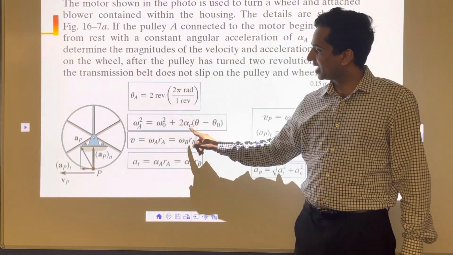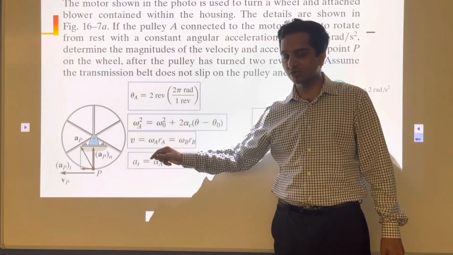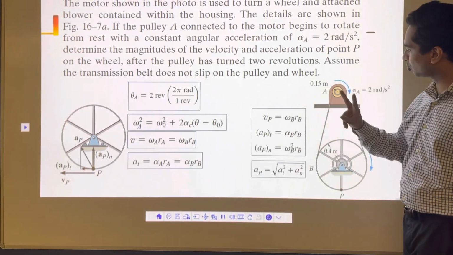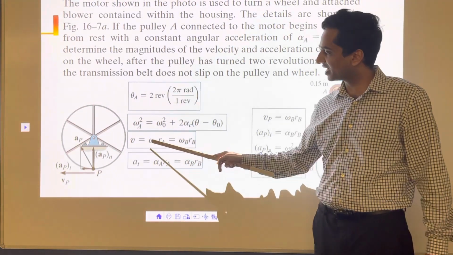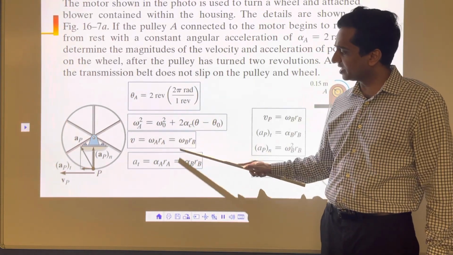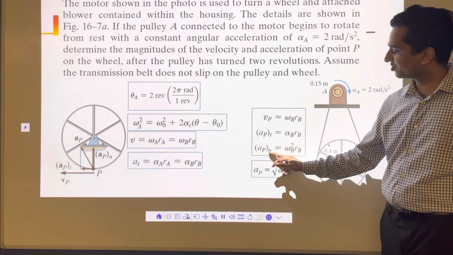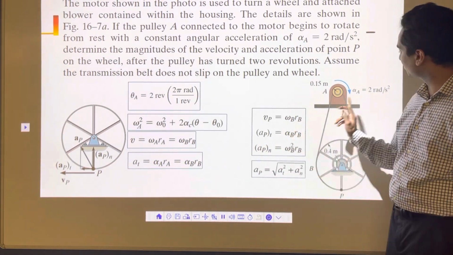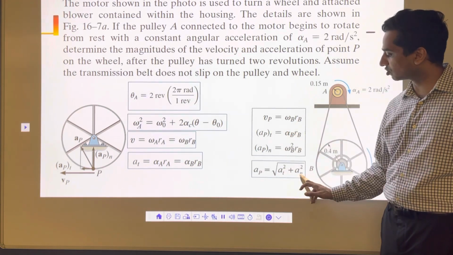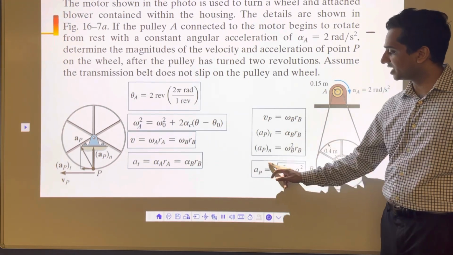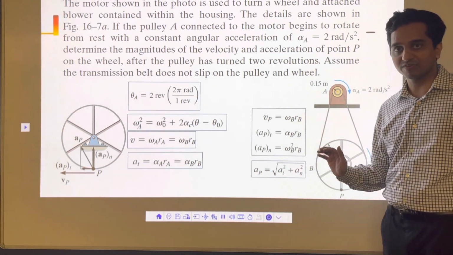4 pi, and then alpha c is equal to 2 radian per second squared. I'm going to put that there, and then I'm going to calculate omega A. That will be the speed at the 2 revolution mark. Once I have omega A, I'm going to put that omega A here. I can calculate omega B, and then I can solve this problem. So once I have omega B, I can calculate this normal acceleration. I have alpha B already, so I can calculate this tangential acceleration. Once I have these 2 values, I can solve for AT and AN, and then I can solve this one for acceleration. This one is a solved problem in the book.